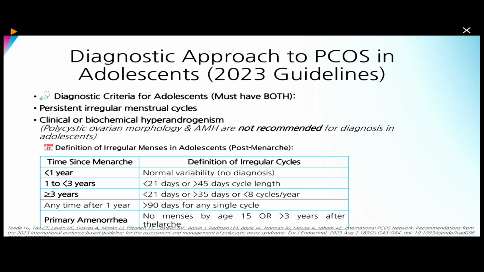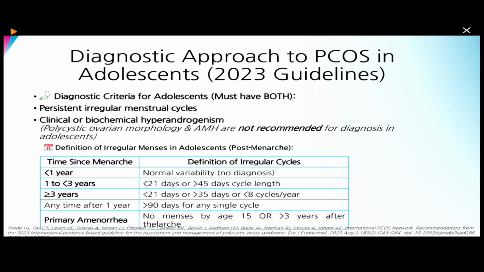And the time of menarche is also very variable in adolescents. So if the time since menarche is less than 1 year, you should not make a diagnosis of PCOS. If the menarchal age is 1 to 3 years, then we should use irregular cycles as less than 21 days or more than 45 days.